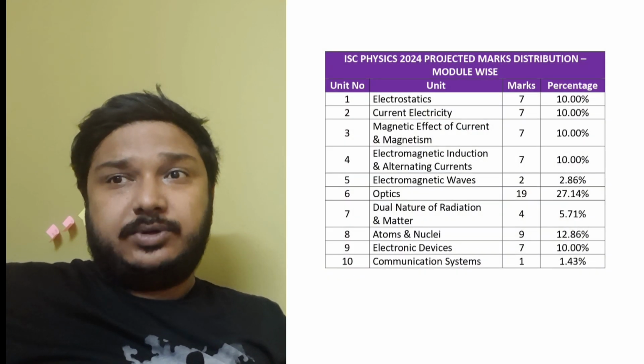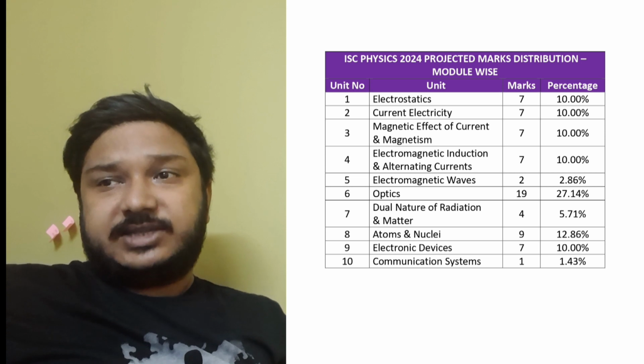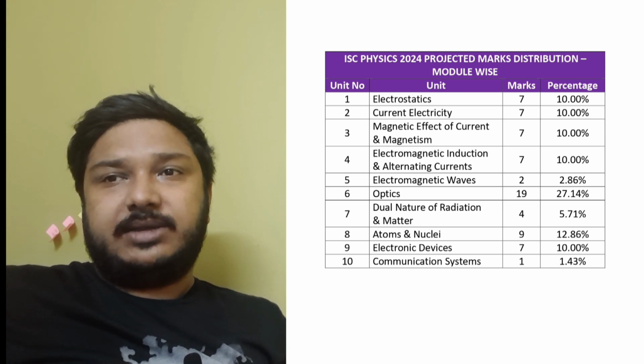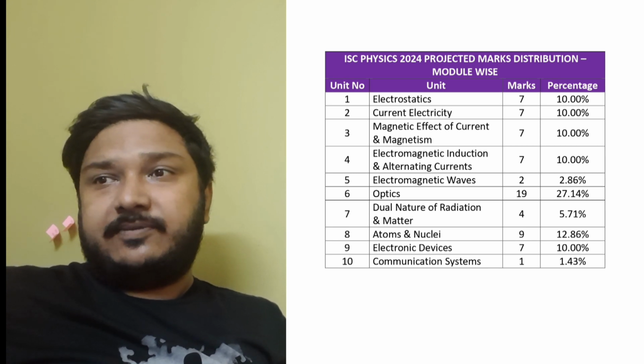So in ISC Physics 2024, if we use regression analysis, then the distribution of marks and percentage is going to be like this, what you can see on the screen. The maximum should be and would be from optics, having 19 marks, 27.14%. Then in the second important position will be atoms and nuclei. 9 marks is going to come, and it will have 12.86% of the volume.